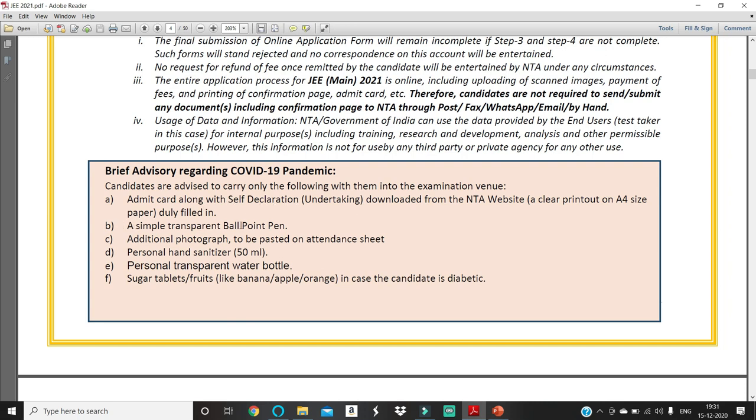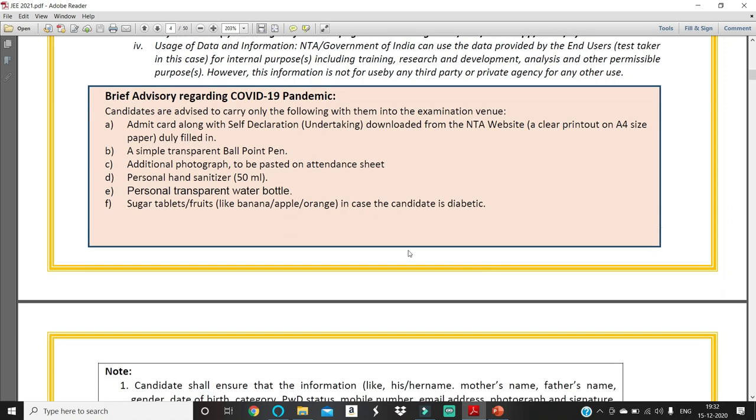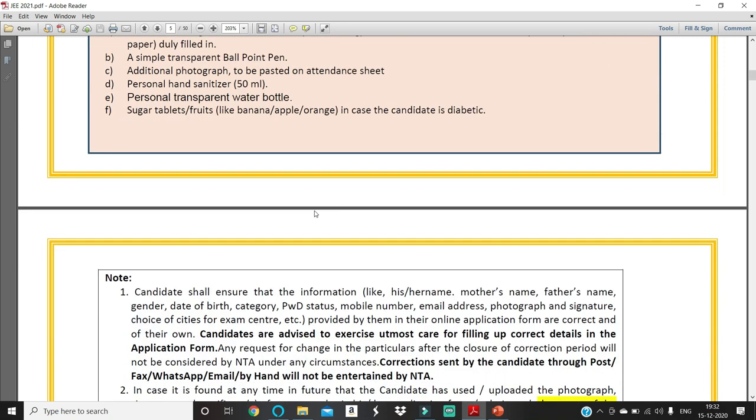First, a simple transparent ballpoint pen. Previously, before this pandemic, they used to give the pen for the exam, but due to this pandemic they decided that we shall only carry our own pen. Then an additional photograph to be pasted on the attendance sheet. So one photograph, a personal hand sanitizer 50 ml bottle, and a personal transparent water bottle. Sugar tablets or fruits like banana, apple, orange in case the candidate is diabetic. These also you can take to the examination center.